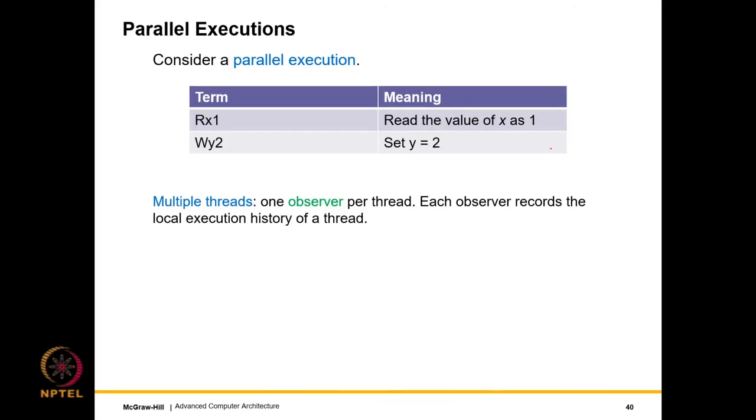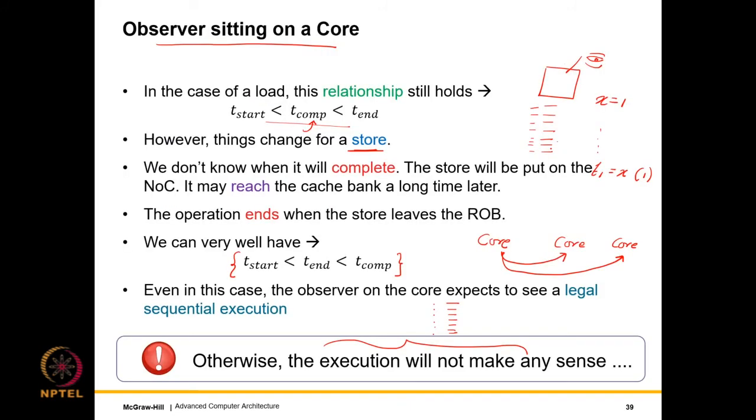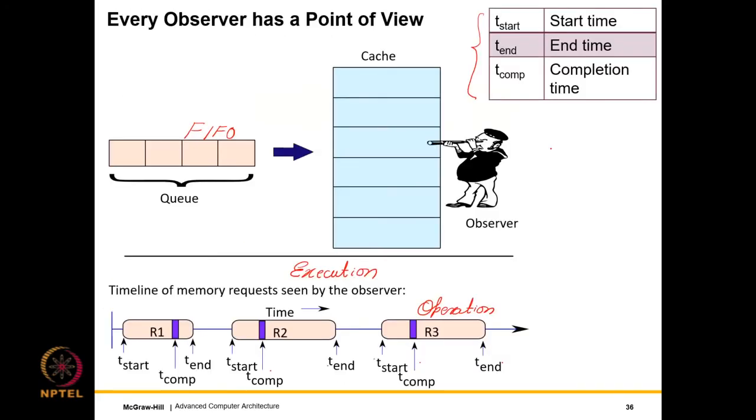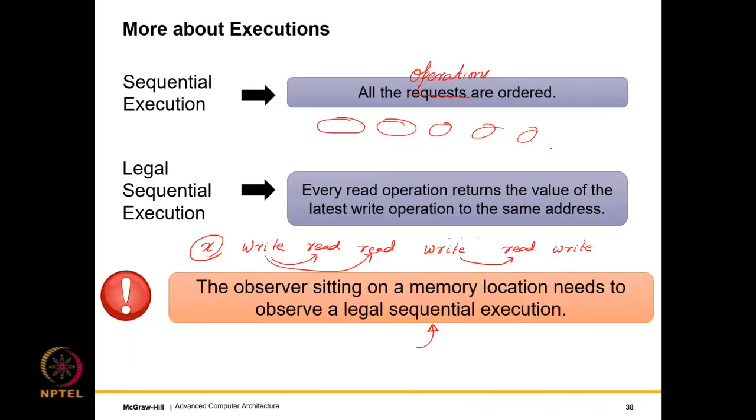So multiple cores and multiple threads, right? So we are slightly broadening our scope. Let me just say from where we are coming. We looked at single threaded execution and an observer on a cache location. It needs to see a legal sequential execution.